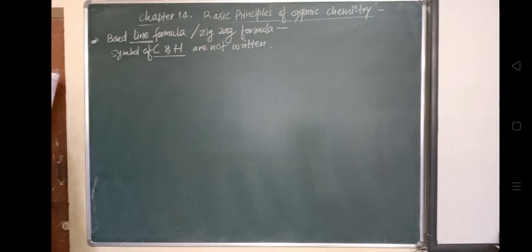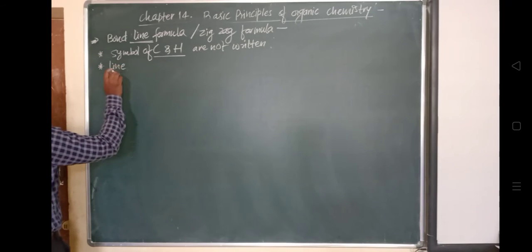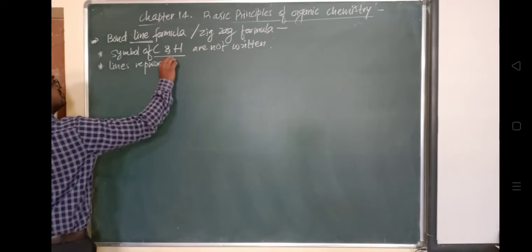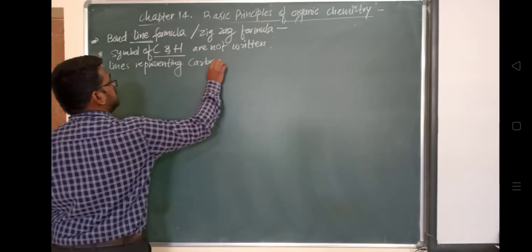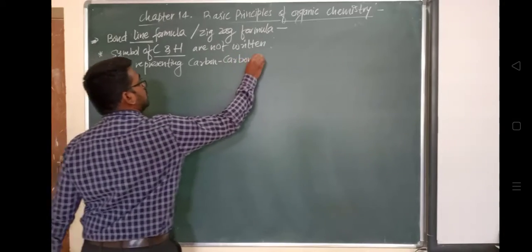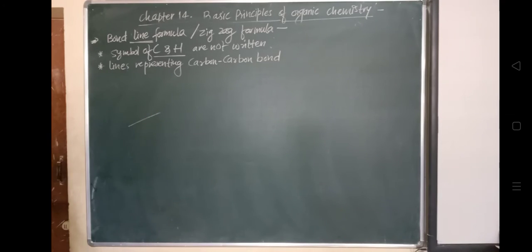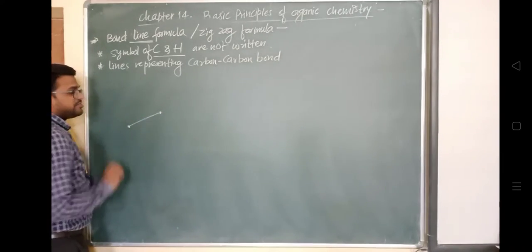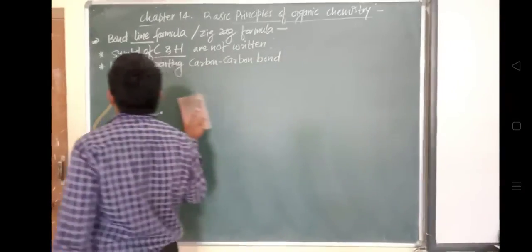So what are they representing? Let me write here: lines representing carbon-carbon bonds. What will they represent? They will represent a carbon-carbon bond. If we draw a line here like this, this will represent one carbon atom and another carbon atom. So a line will represent a carbon-carbon bond here in case of the bond line formula or zigzag formula.